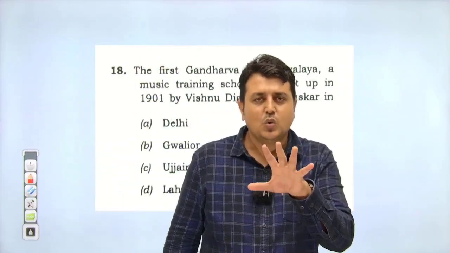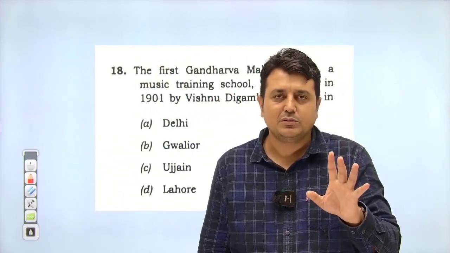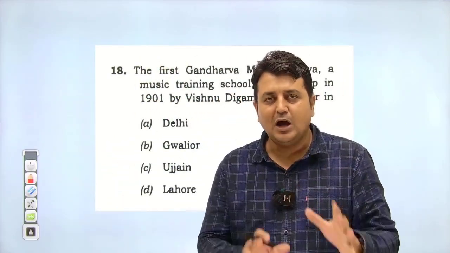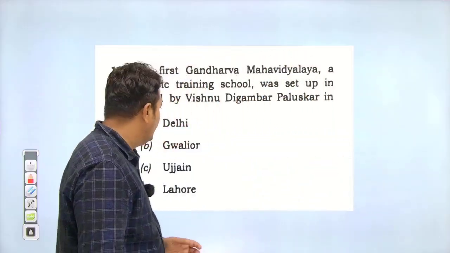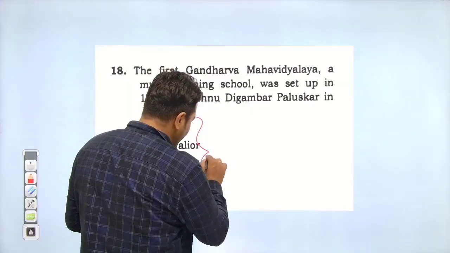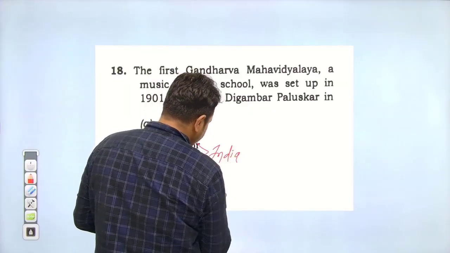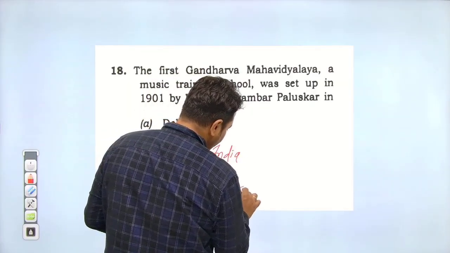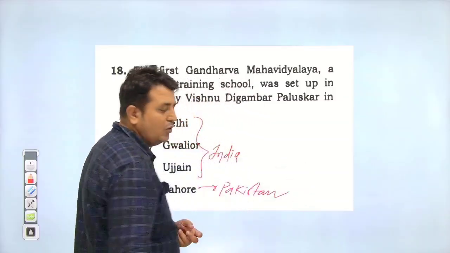Yes, everyone. So I hope you remember a day before examination I mentioned odd one out. So here the odd one out, if you use the brain, Delhi, Gwalior, Ujjain, these all places are in India and this place is right now in Pakistan. Odd one out.